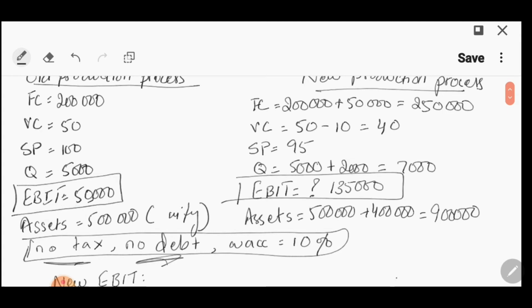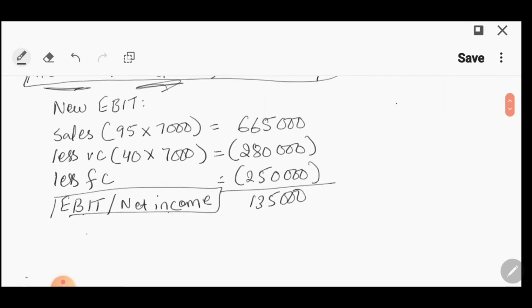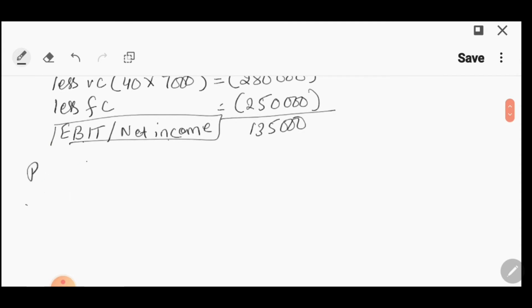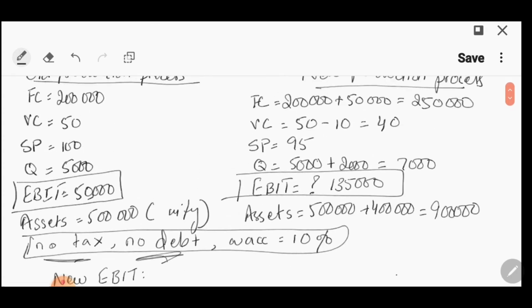So based on EBIT, you can say that yes, it is a good decision because the earnings will increase. But over here, remember the assets are increasing as well. So आपको देखना है कि assets के proportion में, is the asset utilization better or is it worse off over here? So let's also calculate the return on assets for both cases. The return on asset formula is net income divided by total assets. So we already said क्योंकि यहाँ पे interest भी नहीं है, tax भी नहीं, तो net income और EBIT यहाँ equal ही है.